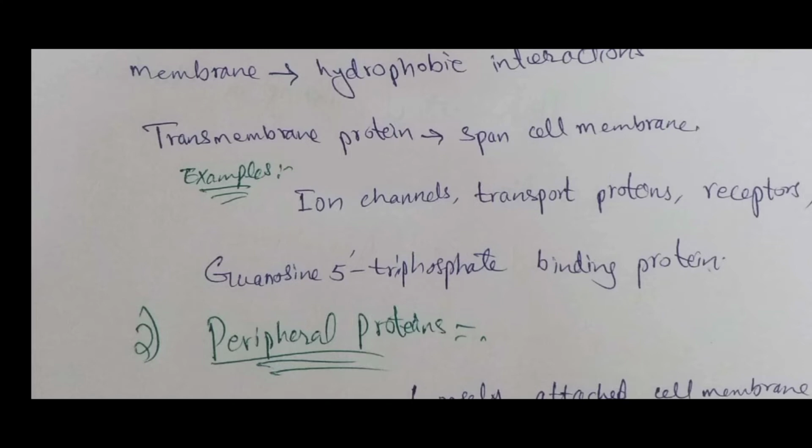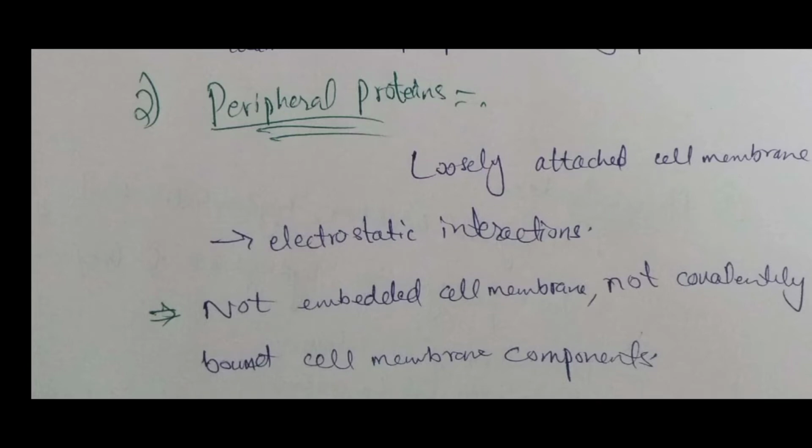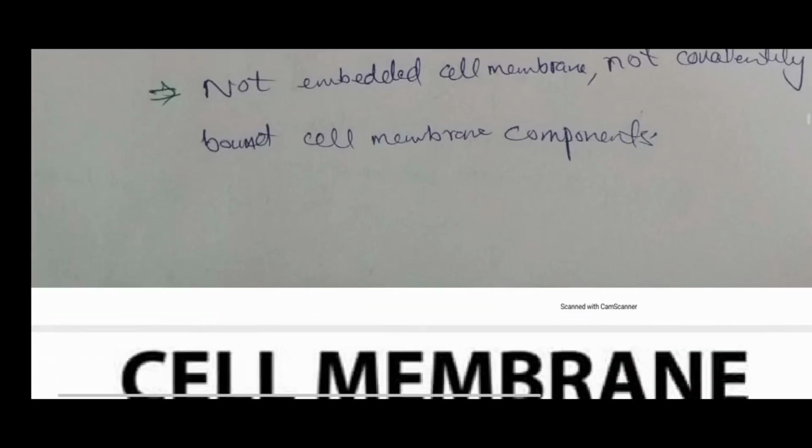The other is the peripheral proteins. One is the integral and the other is the peripheral proteins. Integral proteins are those that span through the cell membrane. They are also known as transmembrane proteins. They may be single-pass, passing only one time, or multi-pass, passing many times, and these are very long transmembrane proteins. The second type is the peripheral proteins. They loosely attach to the cell membrane by electrostatic interactions. They may be on the outer surface and inner surface of the cell membrane, on the integral proteins. They are not embedded in the cell membrane and they are not covalently bonded to the cell membrane components.